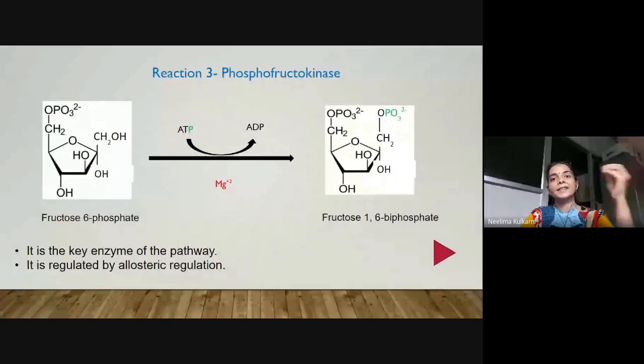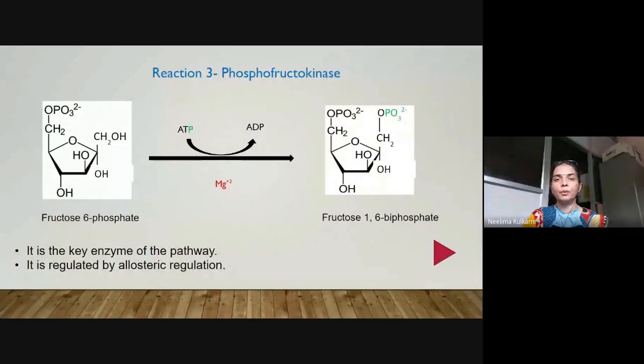It attacks the gamma phosphoryl group, a nucleophilic attack on the gamma phosphoryl group of adenosine triphosphate, and this results in transfer of this terminal phosphate onto this oxygen, giving you a phosphorylated sugar derivative. So fructose 1,6-biphosphate is synthesized in this particular reaction.